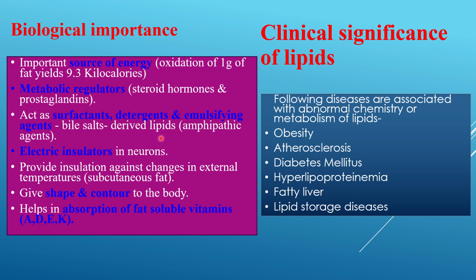Bile salts and derived lipids are amphipathic in nature and act as surfactants, detergents, and emulsifying agents. They also act as an electrical insulator in various neurons. Various glycolipids and sphingophospholipids are integral components of neurons. They provide insulation against changes in external temperature, because they are abundantly present in the subcutaneous layer, give shape and contour to the body, and help in absorption of fat-soluble vitamins A, D, E, and K.